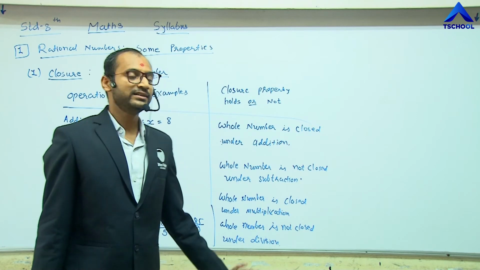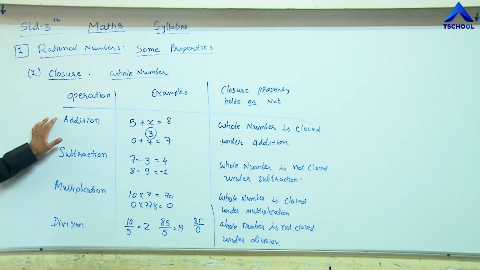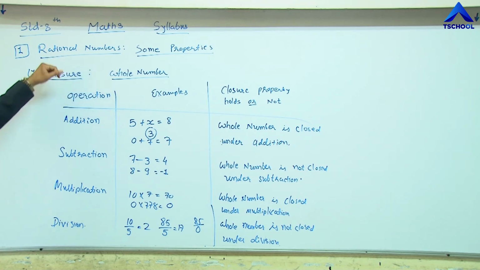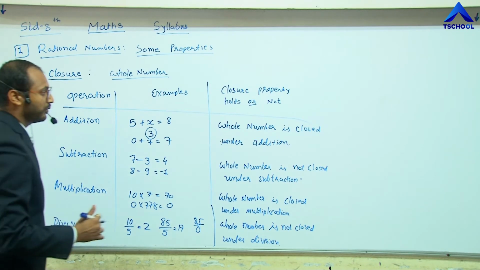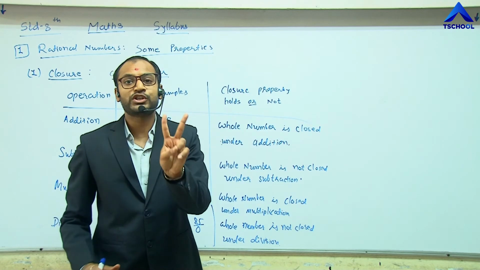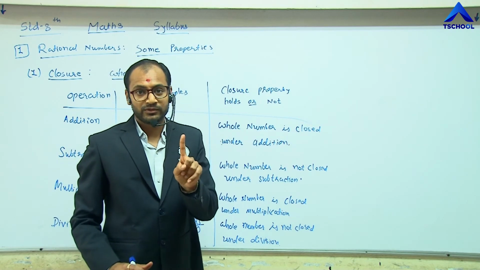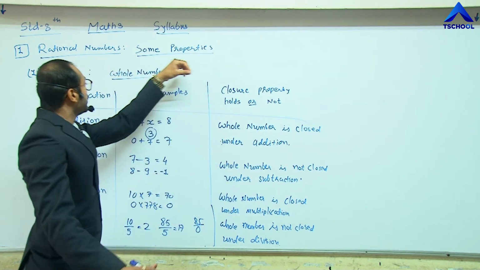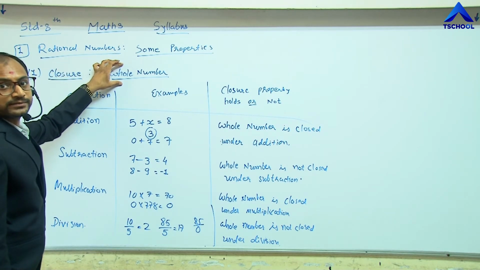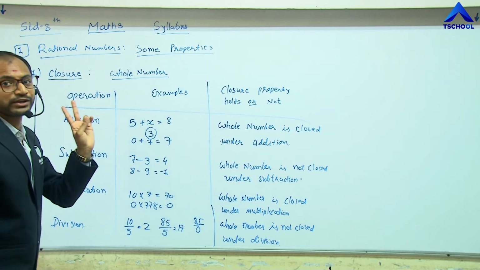So these are the basic operations, and we checked the closure property for whole numbers for these operations. Right now we conclude that there are only two operations for which the closure property holds for whole numbers.